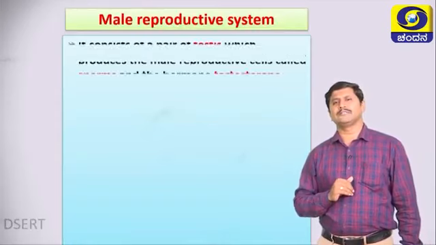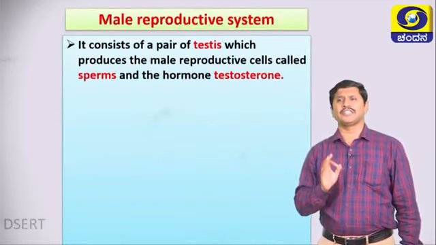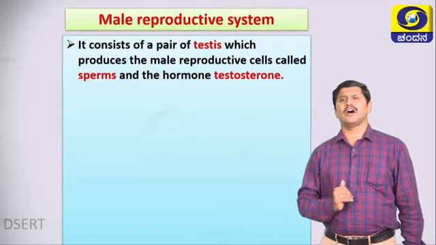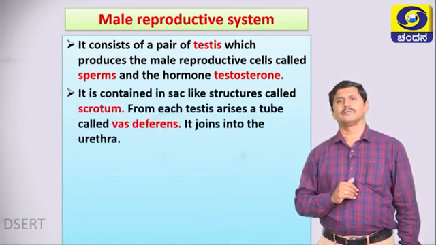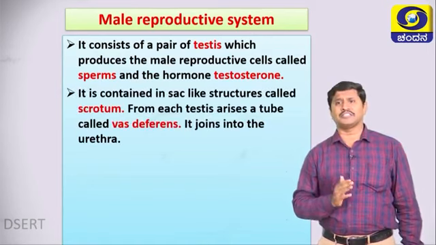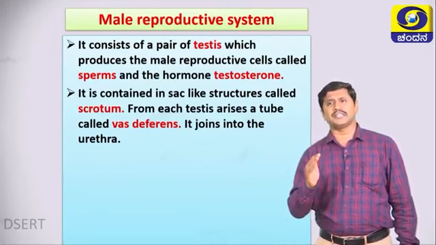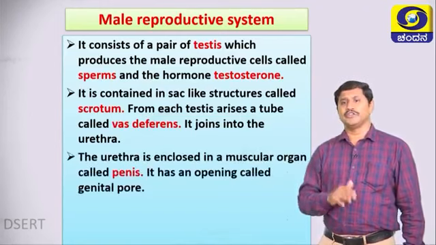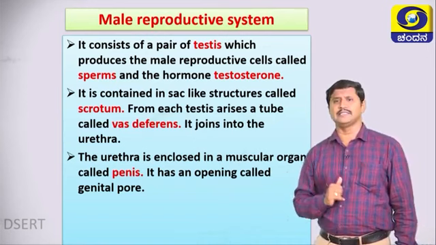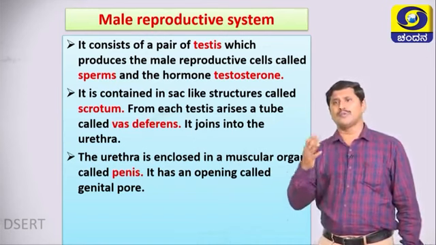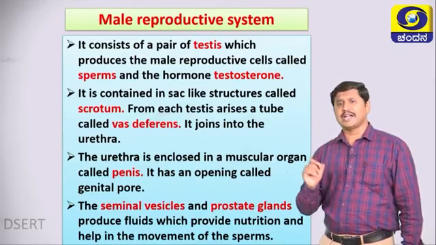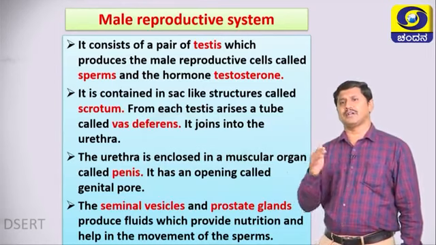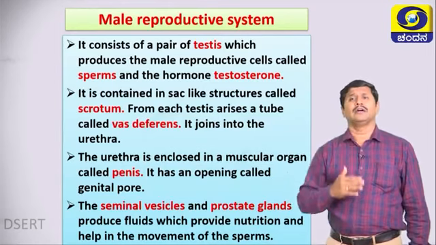The male reproductive system especially consists of a pair of testes which produce the male reproductive cells called sperms and the hormone called testosterone. It is contained in sac-like structures called scrotum. From each testis arises a tube called vasa deferens. It joins into the urethra. The urethra is enclosed in a muscular organ called penis. It has an opening called genital pore. The seminal vesicles and prostate glands produce fluids which provide nutrition and help in the movement of the sperms. Important points in the male reproductive system.